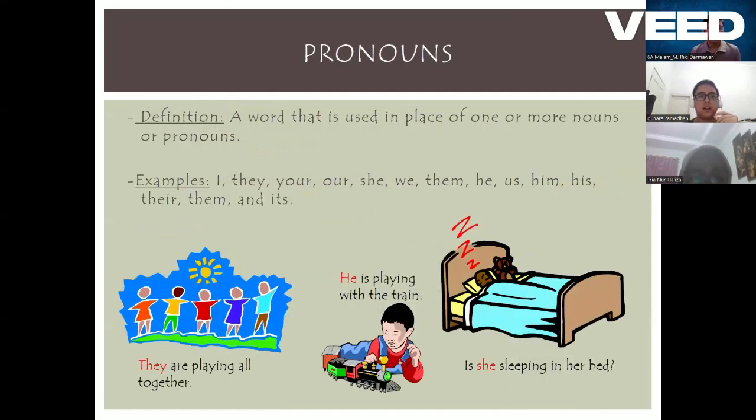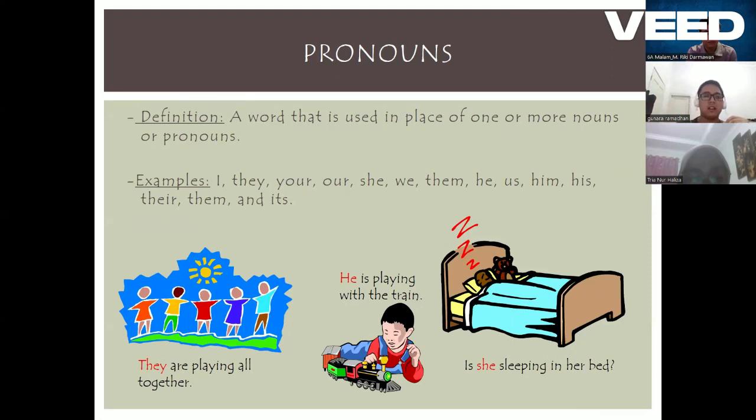Finally, pronouns. It's a word that is used in place of one or more nouns or pronouns. For example, it's I, they, you, our, she, we, them, he, us, him, his, their, and its.